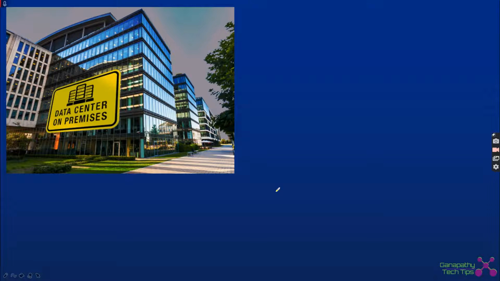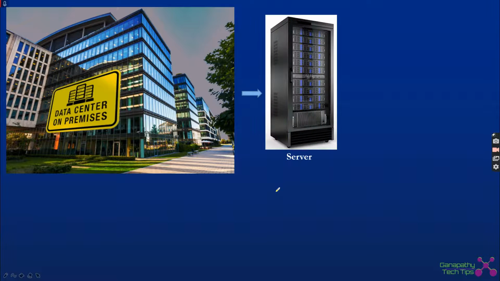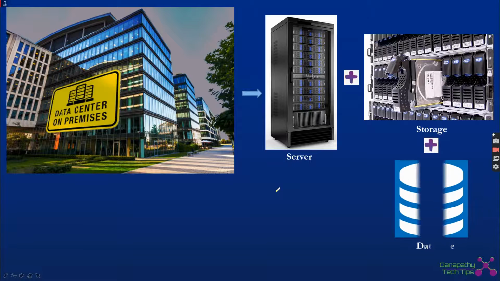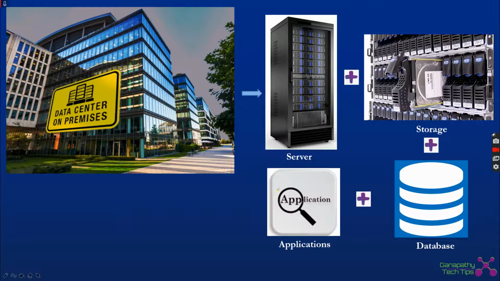So how are we going to get all these devices? We can have all these things together using something called a server, where multiple processors are packed together, and we will have a storage device where multiple storage devices are packed together. We will also have some database systems which store the database related data for the application and for the other on-premises environments, and some applications running on top of that. So an on-premises data center is the combination of all these things within an office premise.